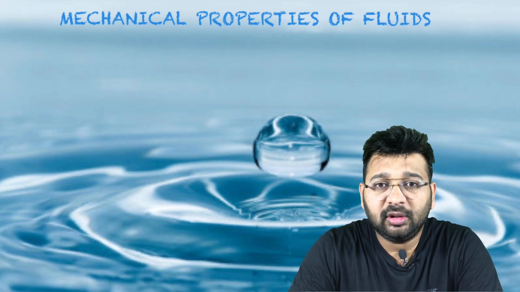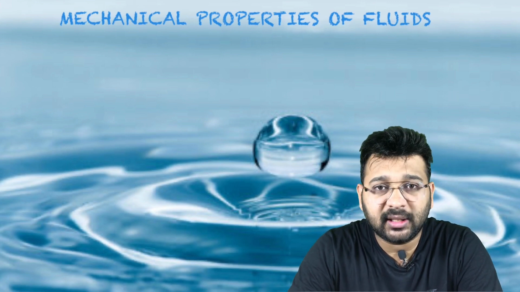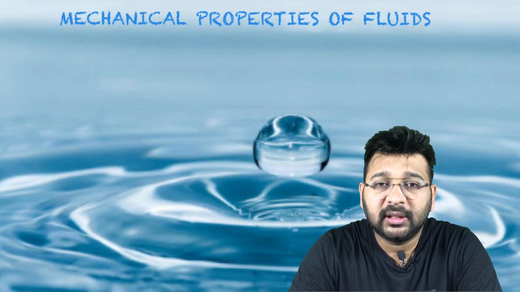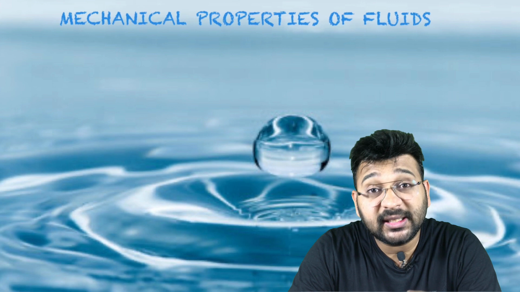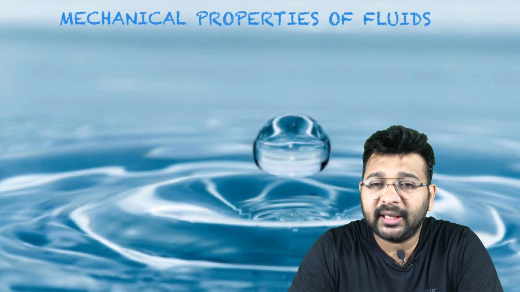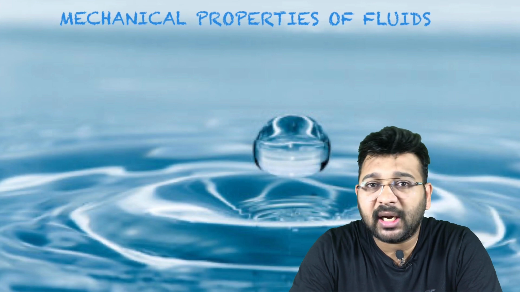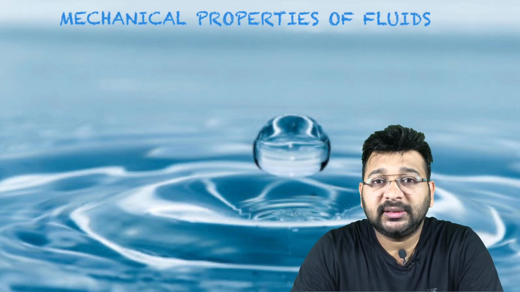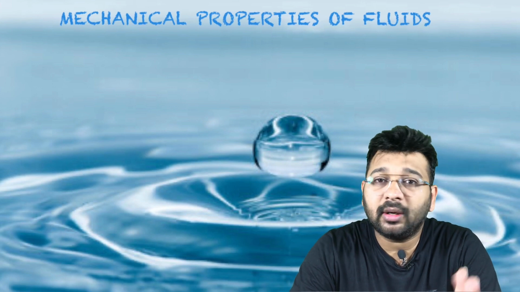The first basic thing we have to learn in mechanical properties of fluids is the term known as density. We never compare liquids on the basis of their mass, volume or color. We compare the liquid property basically on density.